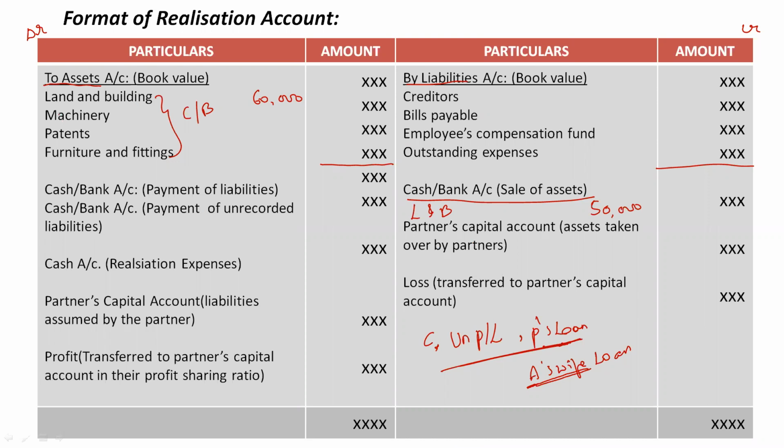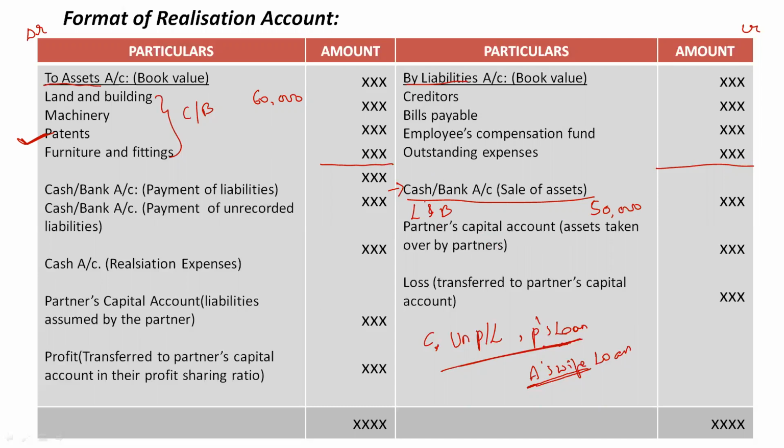Now, if among all these assets any partner is taking over an asset, suppose patents are being taken over by A. A is our partner, so A is taking over the patents. So we will mention it as partners capital account, in brackets, assets taken over. Then we will not record it as cash or bank account, right?